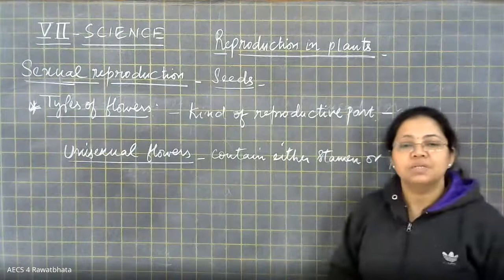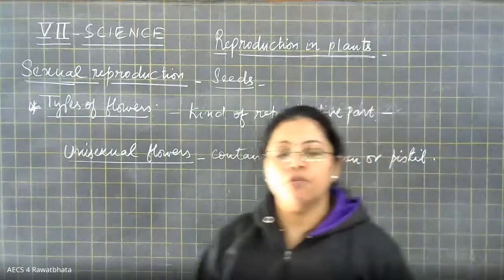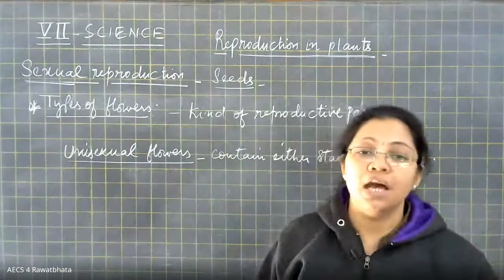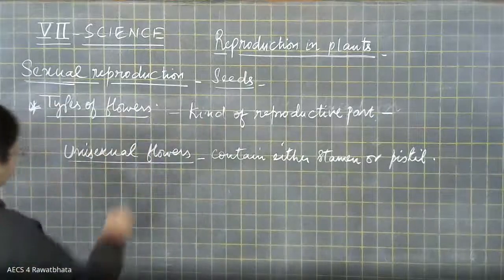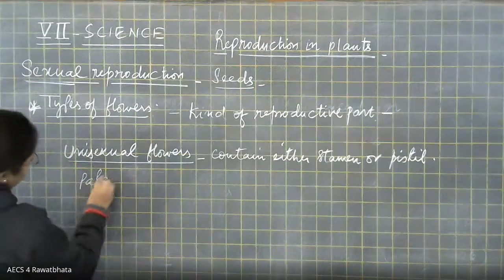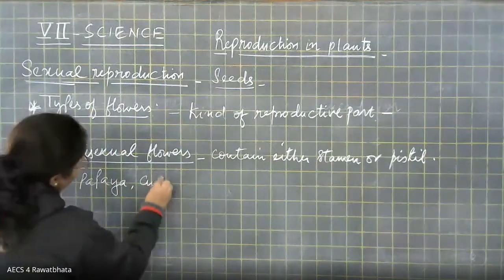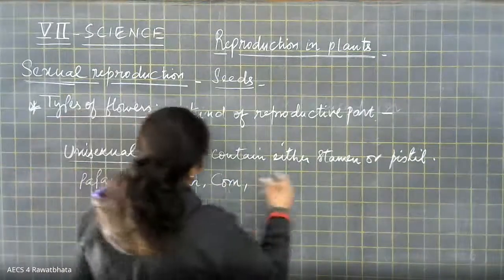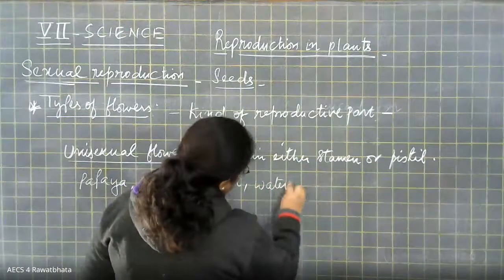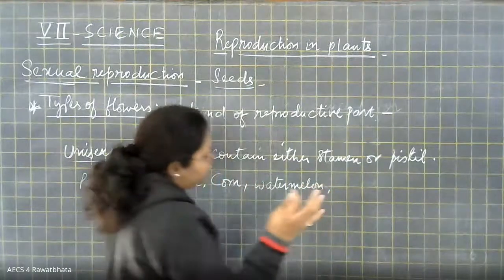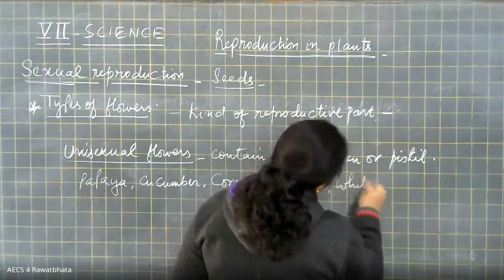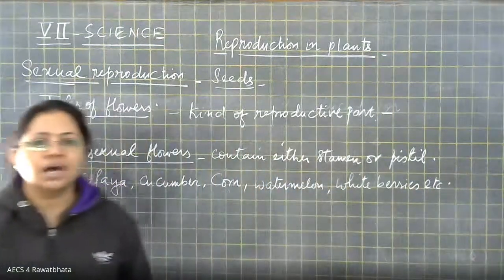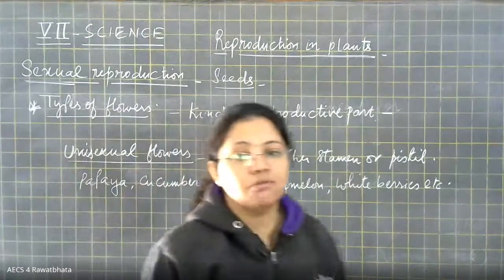Sometimes it happens that in some species of flower, half of the plants contain only stamen and some contain only the pistil. For example, plants like papaya, cucumber, corn, right? Then watermelon, and even white berries. Many more examples are there. So all these are examples of unisexual flowers.